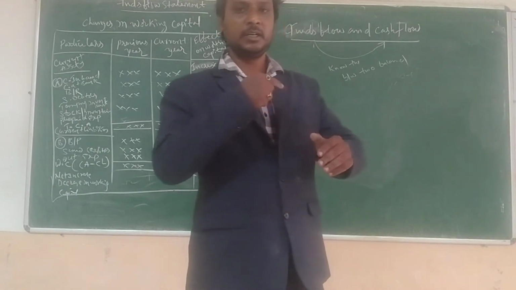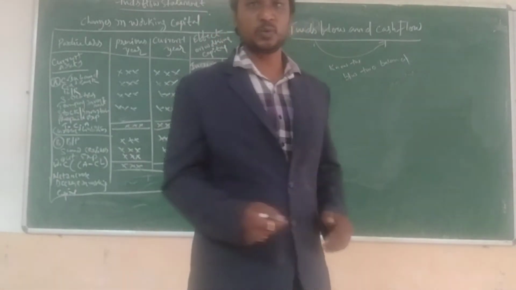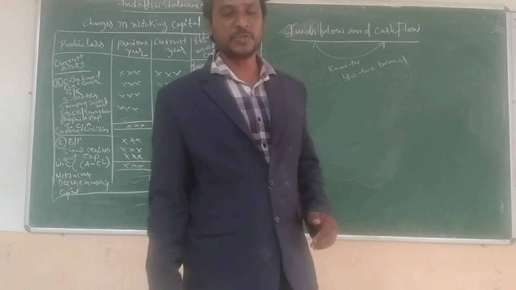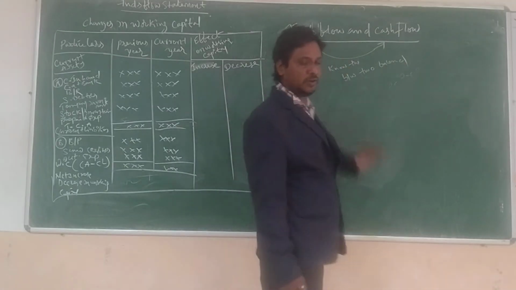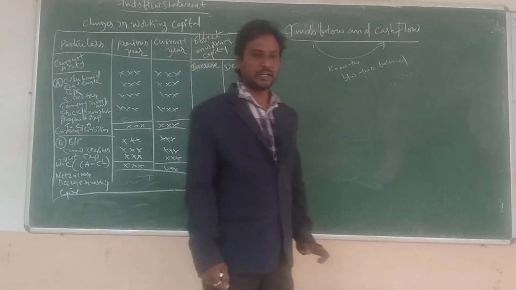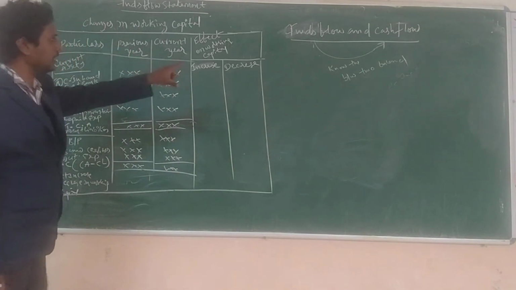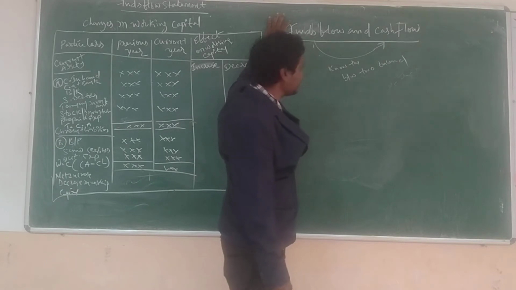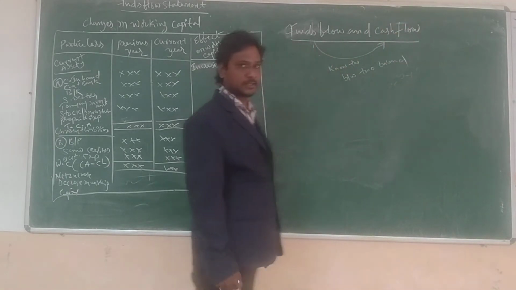Also to know the funds rising, funds decreasing, cash rising and cash decreasing. These are the simple objectives of the funds flow and cash flow statement. We have two formats for the funds flow statement and two formats for the cash flow statement.